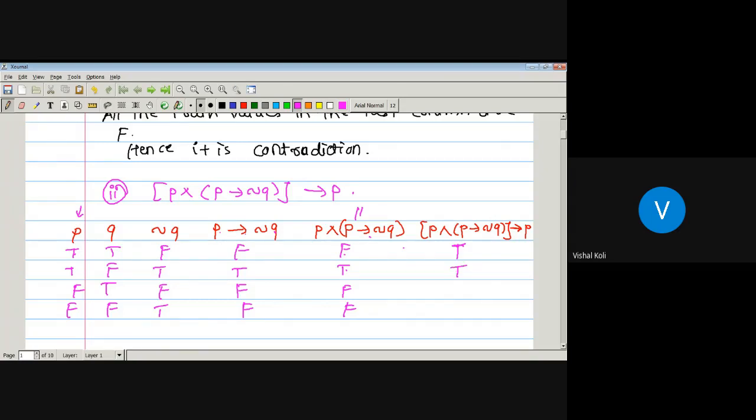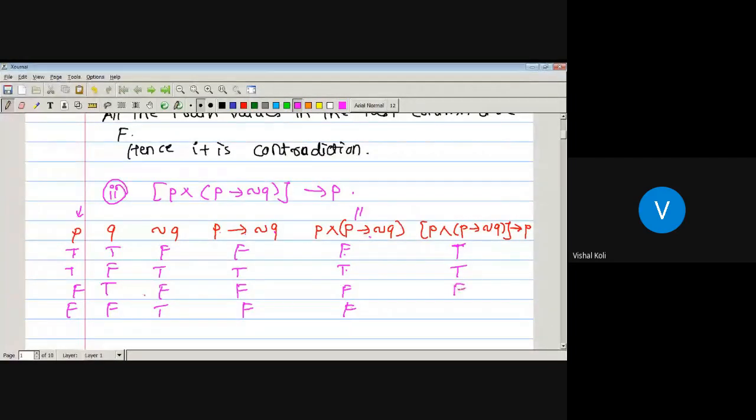This will be true, again it is true. This one false, false.